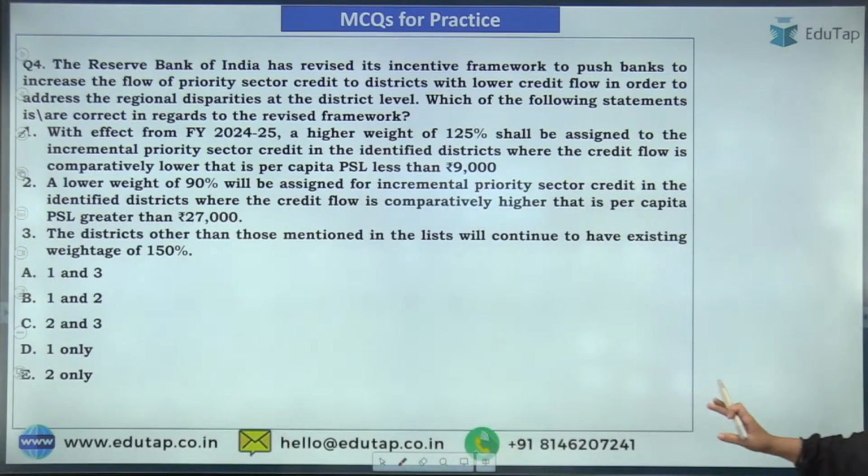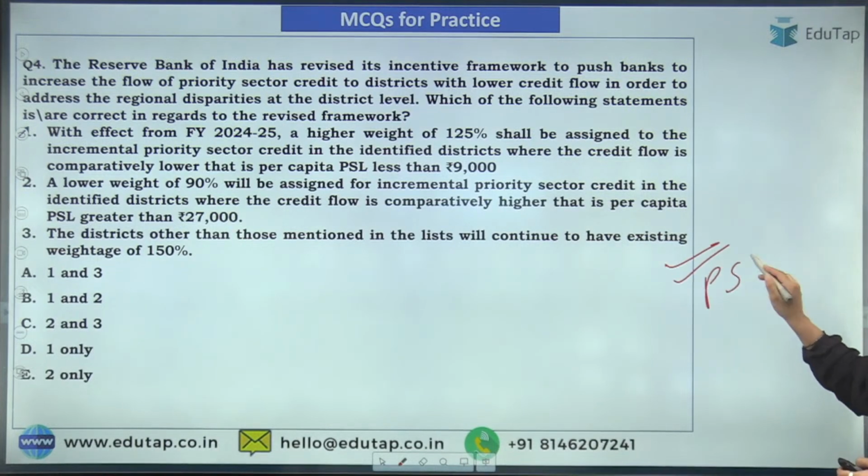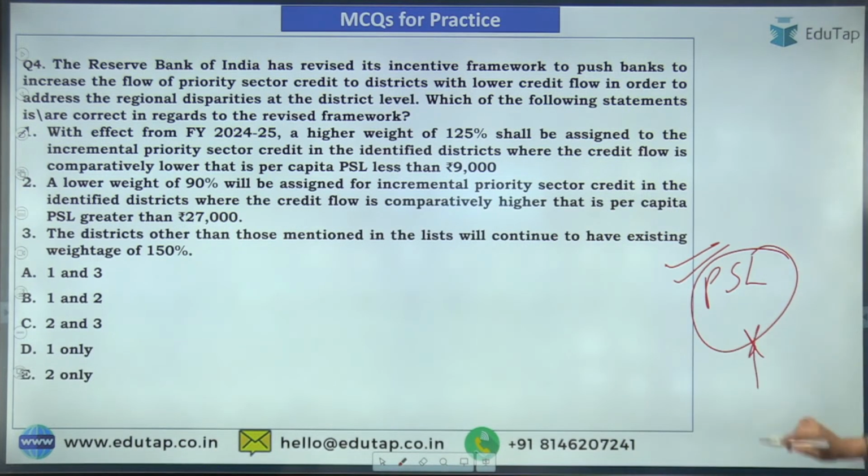Next question, try to read this question, try to tell the answer. This is also very important because there are some changes that have happened in the PSL norms, and you know how important the PSL norms are. So try to answer this.